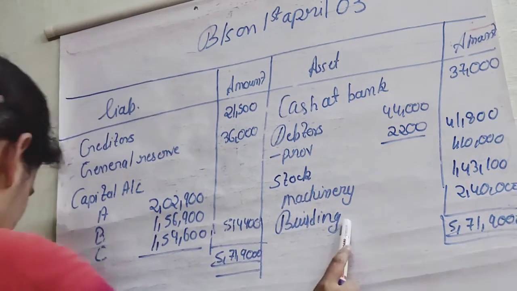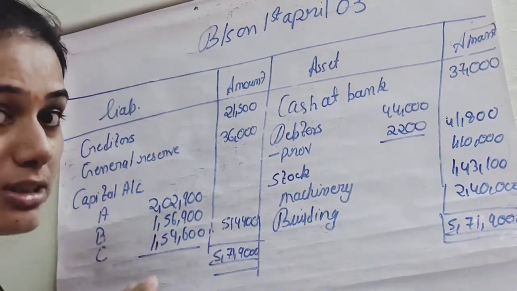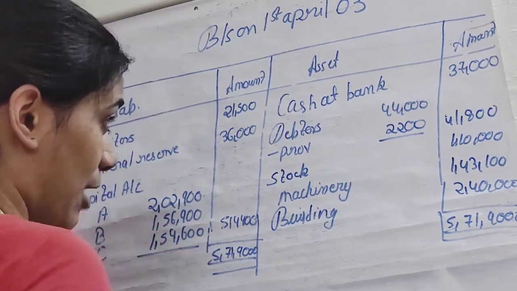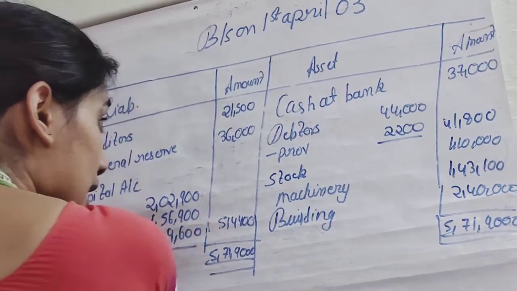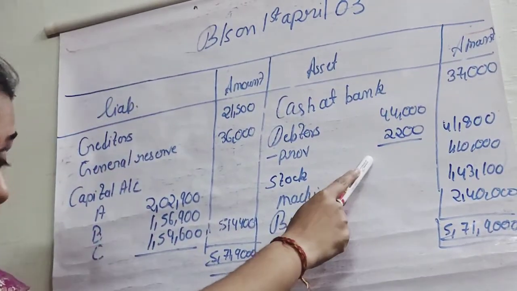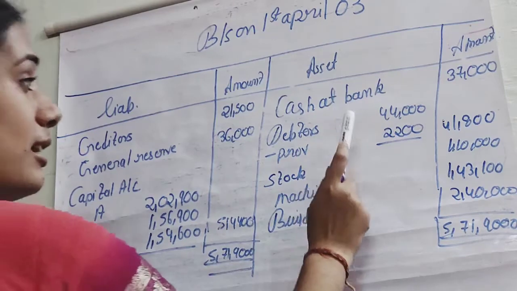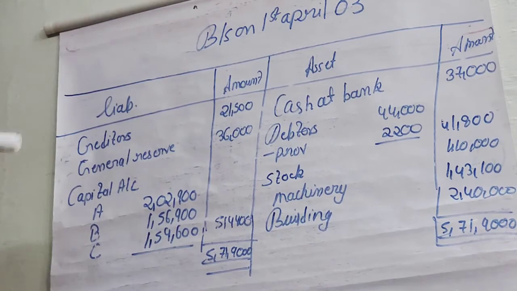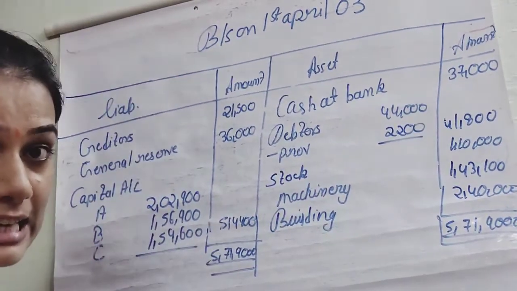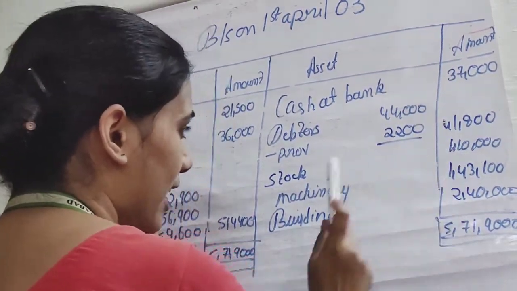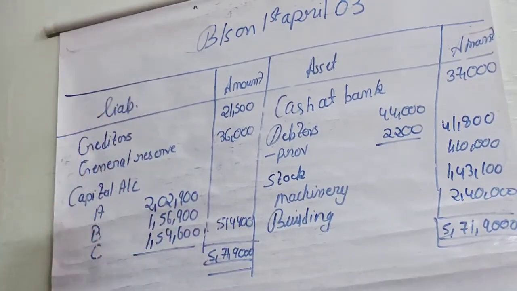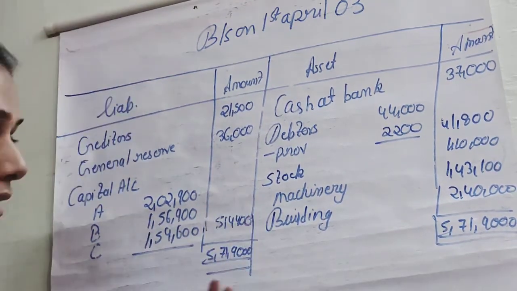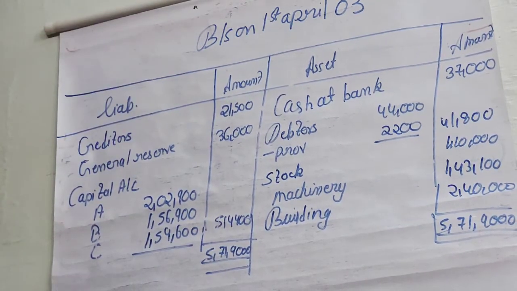Then we have cash at bank as 37,000, वो as it is रहेगा, because इससे related कोई adjustment नहीं था. Then we have sundry debtors as 44,000. So 44,000 के debtors थे and उस पे provision हो गया 2,200 का जो हमने calculate किया था. So अब हम deduct करके दिखाएंगे 41,800 का debtors. Now the stock के लिए तो दिया ही था adjustment में कि वो 1,10,000 होगा. Now the machinery, this is the amount after calculating the depreciation. Now the building के लिए भी था कि the amount of the building will be appreciated by 20%.